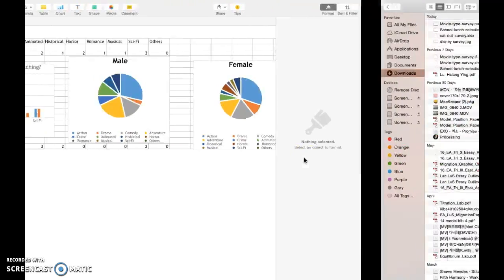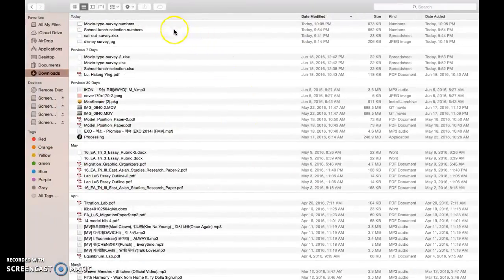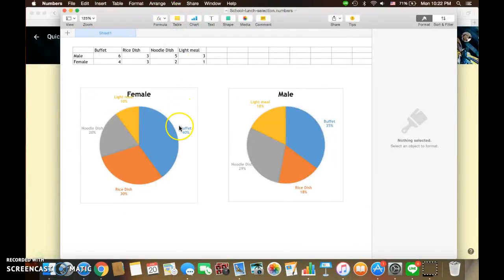The next one is the school lunch. The question is, what type of school lunch do you prefer? What selection of school lunch do you prefer? As you can see, most people love buffet. There are 6 males and 4 females who love it. The least are light meals, with only 1 female liking it and only 3 males loving it. Light meal is only 10%.